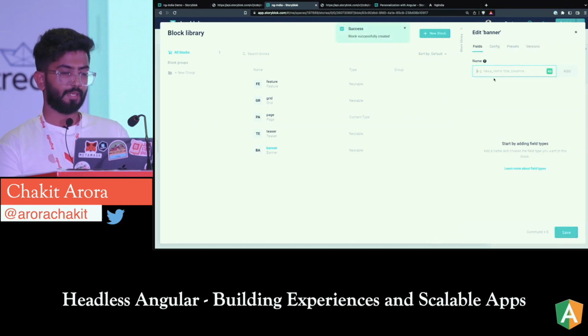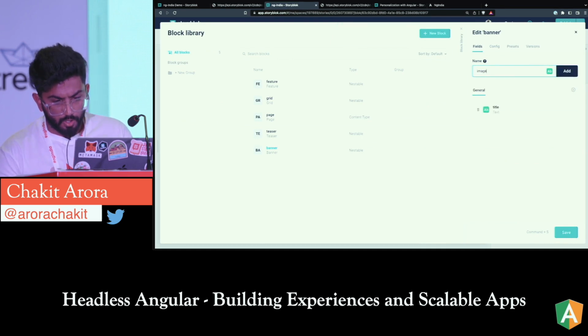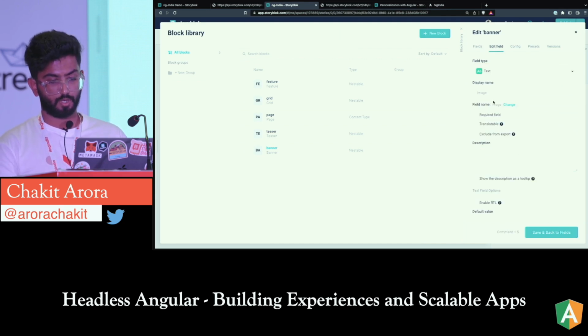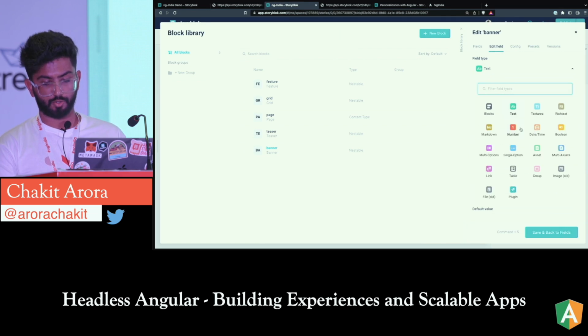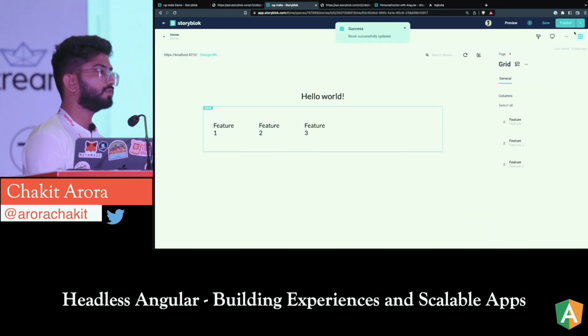The banner, we can give it a couple of fields. Let's say title, then let's say an image. The image can be of type, let's say, asset, because image doesn't work with text. So I'll just select asset over here. I'll select images. So now you have this component ready, but we also need this component to be coded in